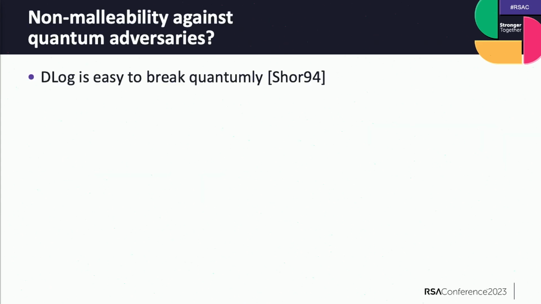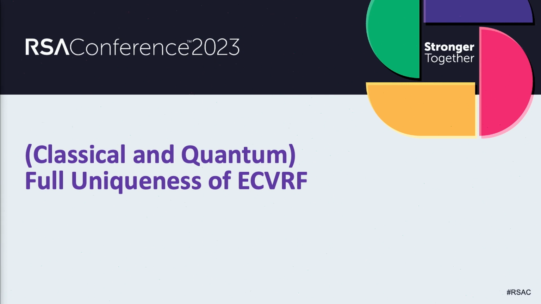Is it possible to prove non-malleability against quantum adversaries? I think this is what Ren, the previous speaker, also talked about. Discrete logarithm is easily broken if there's a quantum attacker due to Shor's algorithm. So if there's a quantum attacker, then non-malleability is completely broken. There's no hope here. So our second main contribution is the full uniqueness of ECVRF. Again, this is an analysis of the internet draft version, not the paper version. And we also consider quantum adversaries.